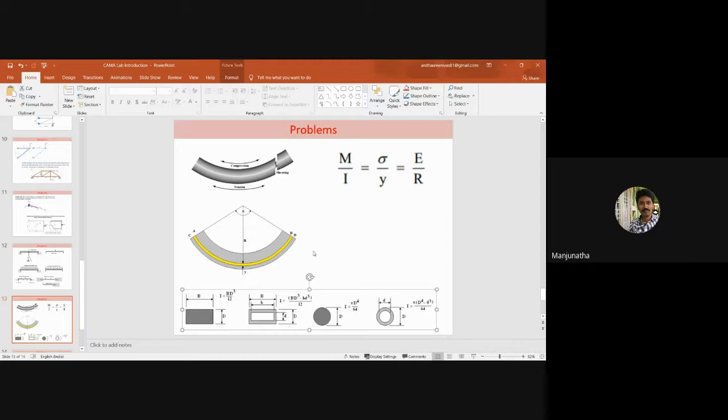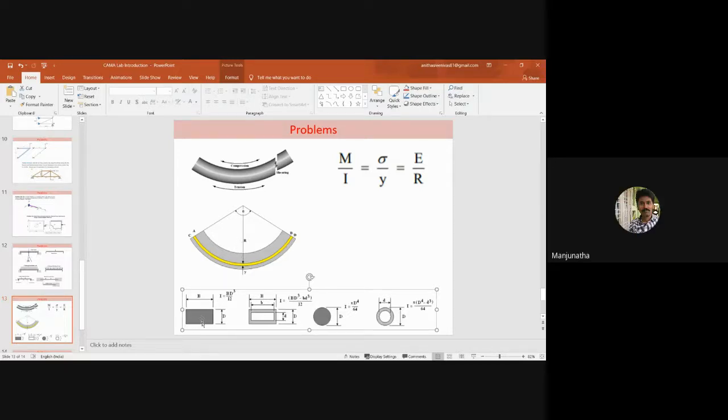What I am trying to say is, when you consider a neutral axis and it is subjected to any kind of loading, the neutral axis will not be subjected to any stress. It acts as a neutral axis only. Only the outer fibers and inner region will be subjected to the stresses. Is that clear? Yes, sir.